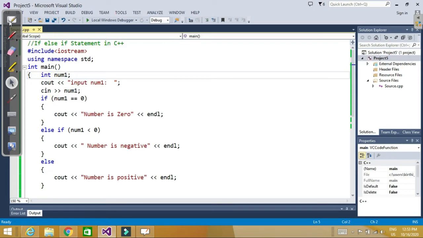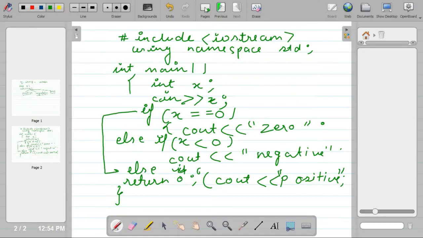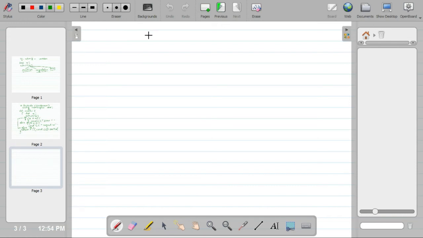Now let's say we want to print the result, the mark sheet of all of you. So for example, if your marks are greater than or equal to 90, you will get grade A. If your marks are greater than 80 and less than 90, you will get B.